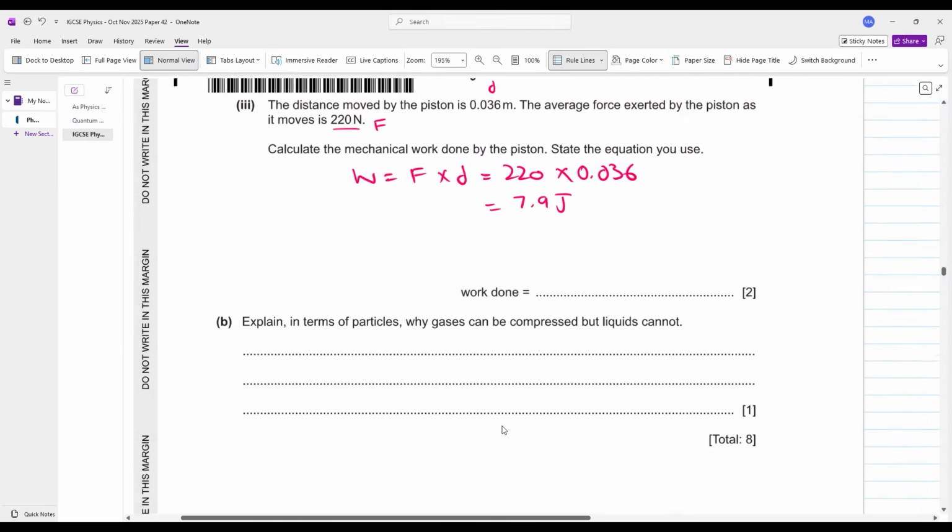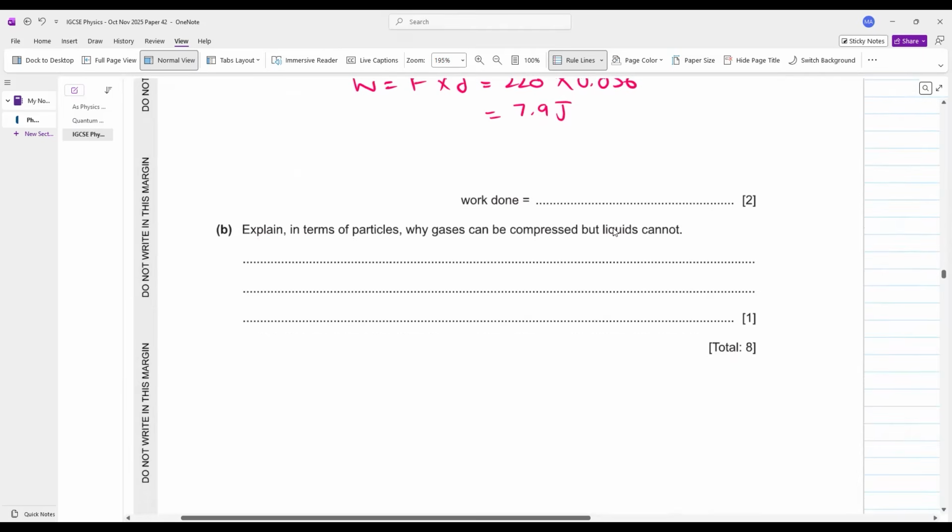आगे बढ़ते हैं. Explain in terms of particles why gas can be compressed but liquids cannot be. भाई, gas क्यों compress कर सकते हैं, liquids नहीं कर सकते?